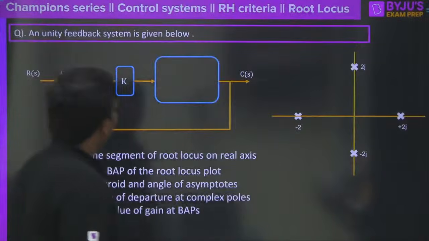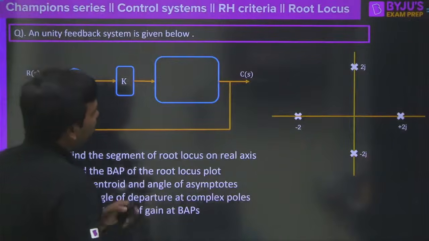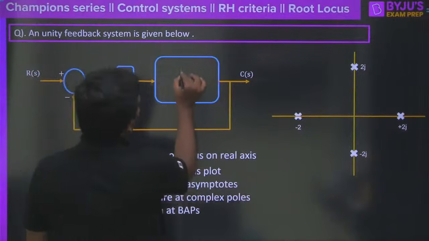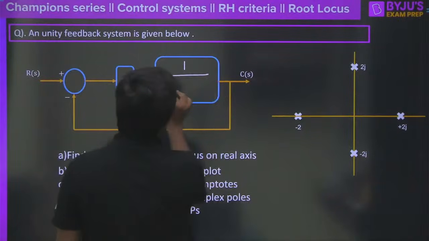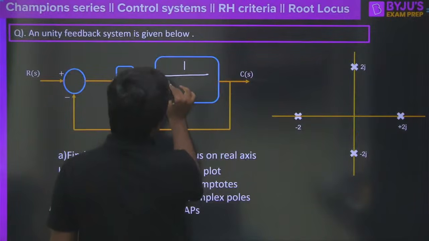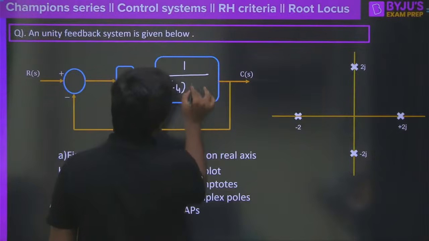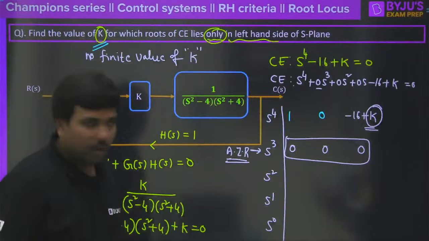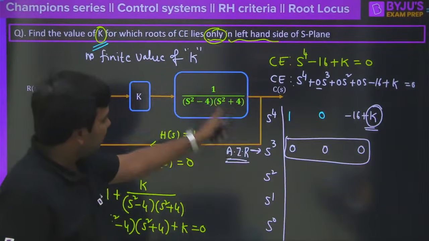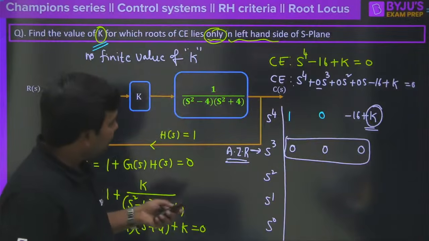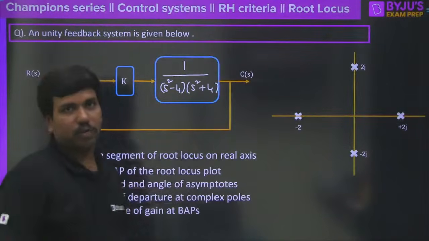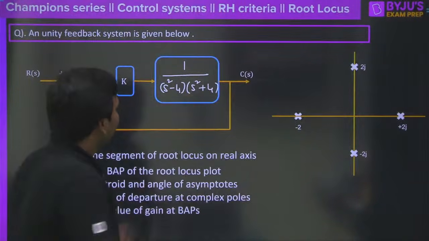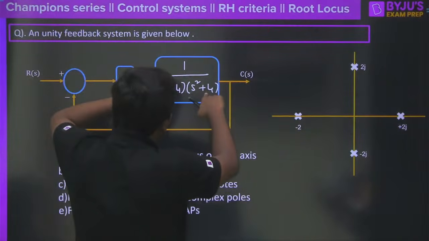Now, let me move to the next question and put it in simple words. Assume that I have the transfer function s to the power, s square minus 4 into s square plus 4. It is the same transfer function we have taken so far, and I just want to show you what happens in the root locus.